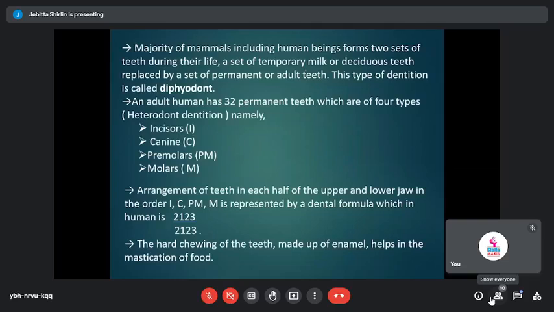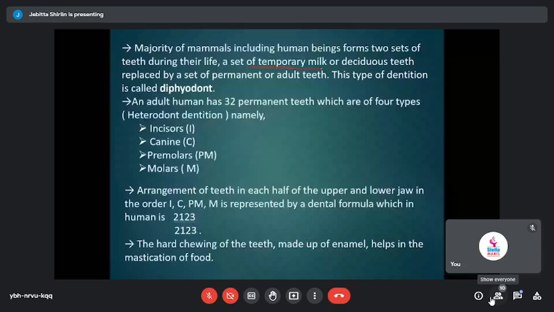Deciduous means, please have it in mind, something that falls. You should have heard about deciduous trees which shed their leaves. Deciduous refers to something which could fall, which is not permanent. So there are two sets of teeth. One is the temporary milk teeth or the deciduous teeth, and this set will be replaced by a set of permanent teeth, which is the adult teeth.